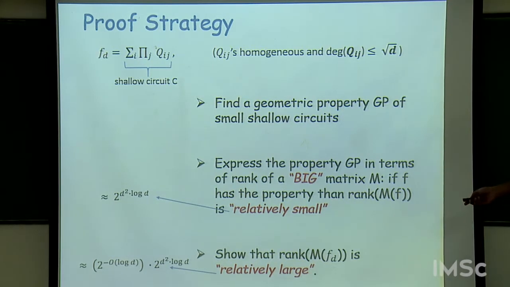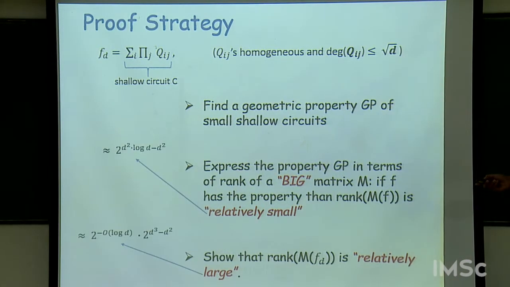It turns out that if you take the most important term in the exponent for the rank of M of a small circuit, it's almost the same as this. The main term is d square log d also there. So these arguments are very delicate. You have to look at more terms. So you look at the next term. It turns out that the next term is roughly d minus d square also in both the cases. So you don't see anything.